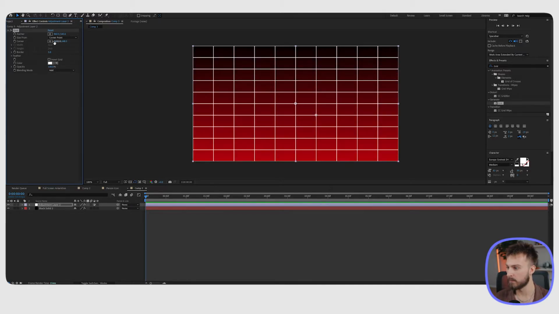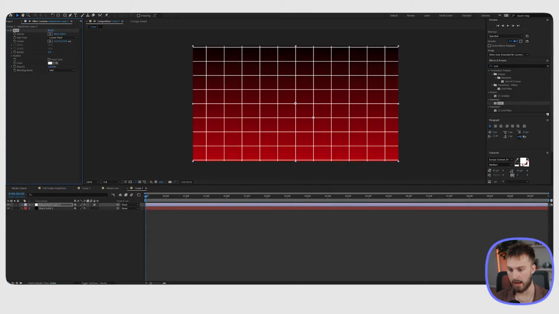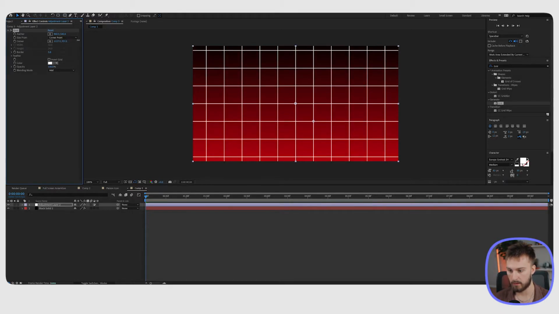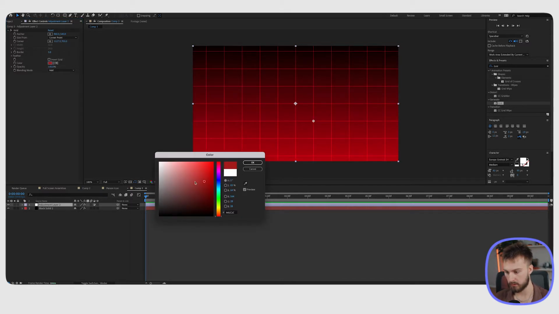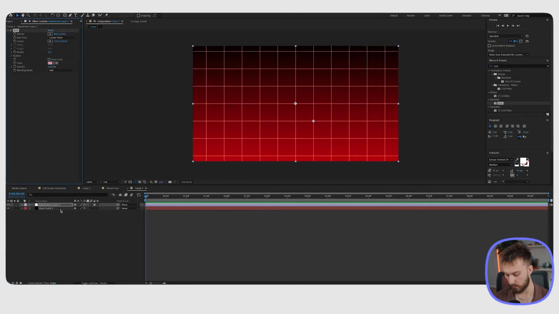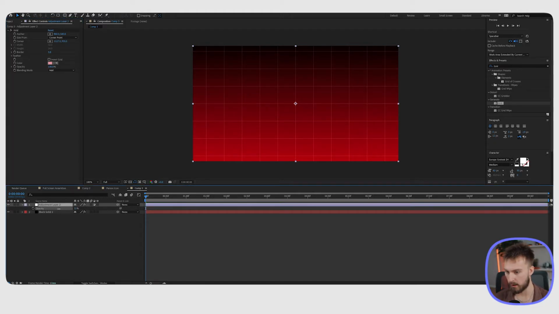I'm gonna go over to corner, drag this in a little bit, and then drag the other one out to get more of a square look here. And then we wanna change the stroke width, which is the border here, to around 3. And then what we actually wanna do, since we have this color as white, we wanna make it almost like this whitish red here, and then I'm gonna hit OK. And then we want to turn the opacity down. So I'm gonna hit T on my keyboard to bring up opacity and change this to right about 24%. And there we go. Now we have our background.